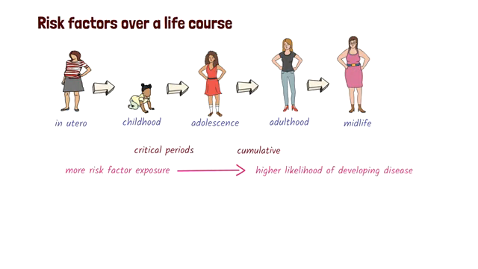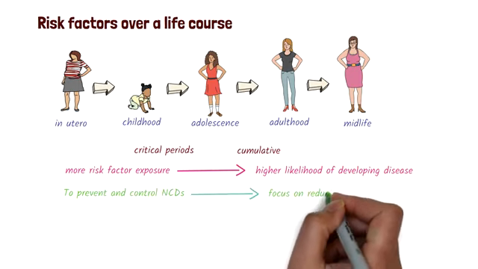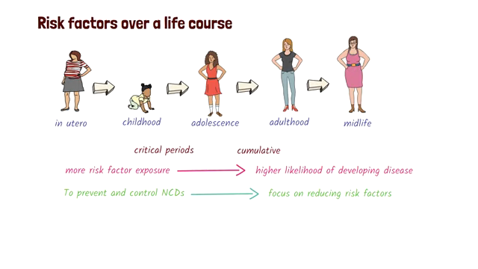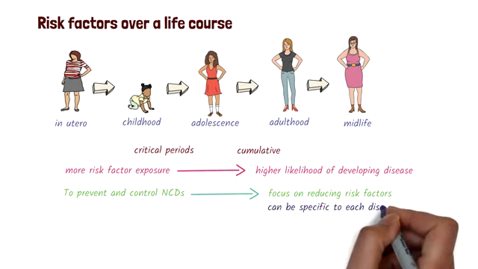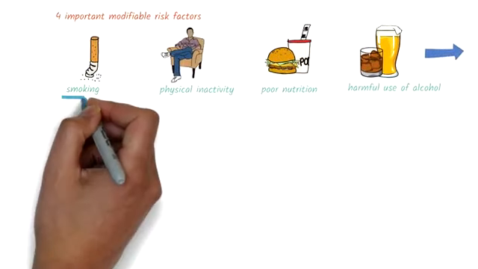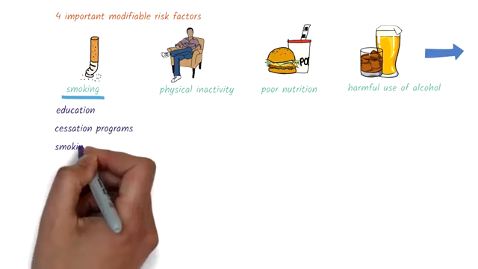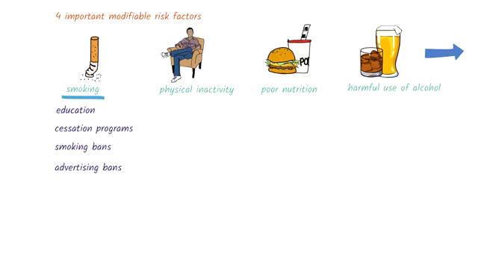An important way to prevent and control NCDs is to focus on reducing the risk factors. While risk factors can be specific to each disease, an effective public health strategy to address NCDs at a population level is to focus on the most common risk factors. And there are proven, cost-effective strategies to address these. They include reducing smoking through actions such as education, smoking cessation programs, bans on smoking, advertising bans, and increasing taxes and prices of tobacco products.